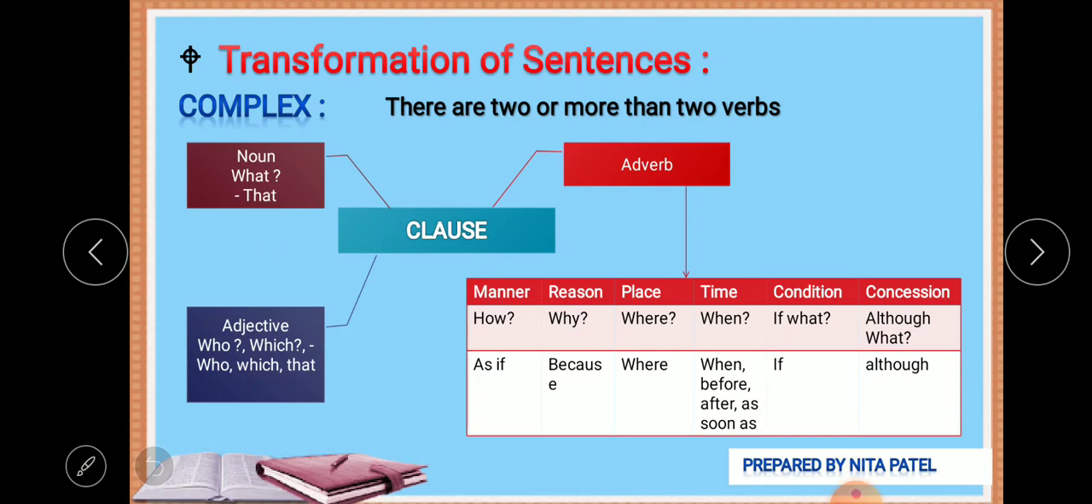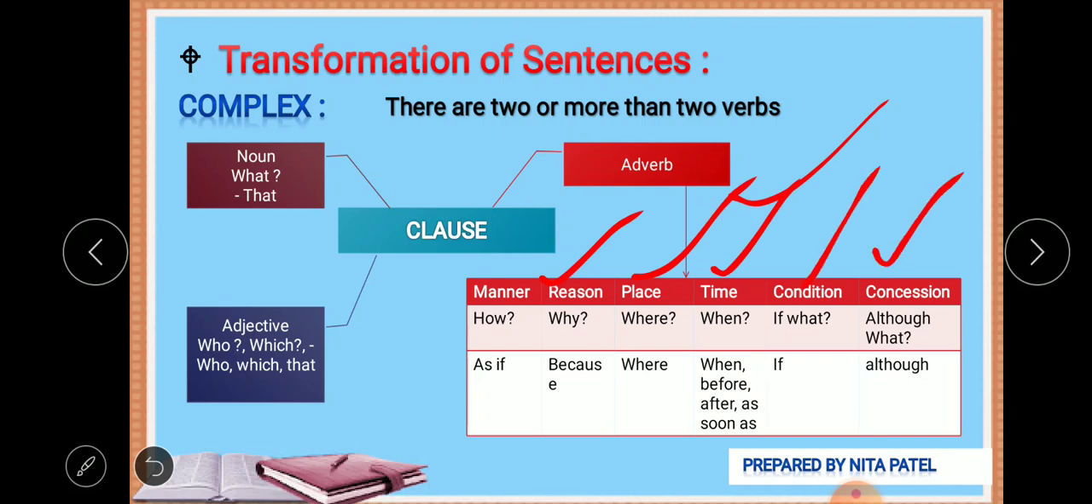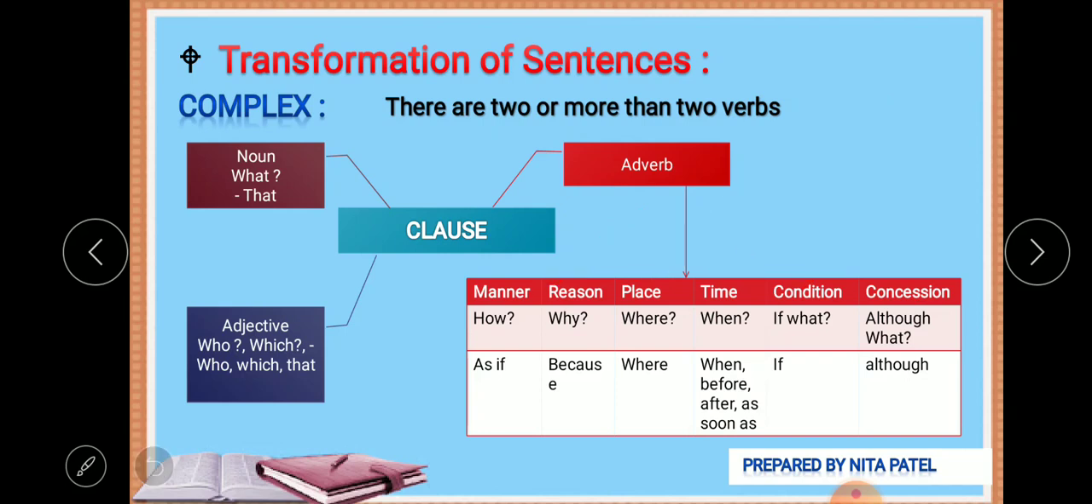We are talking about a man. Which man? Who keeps his words. Let's see the next subordinate clause. That is adverb clause. Now there are 6 types of adverb clause: adverb clause of manner, adverb clause of reason, adverb clause of place, adverb clause of time, adverb clause of condition, and adverb clause of concession. So these are 6 types of adverb clause.